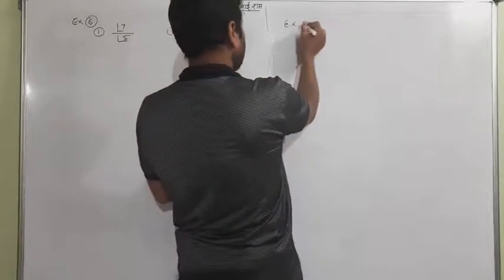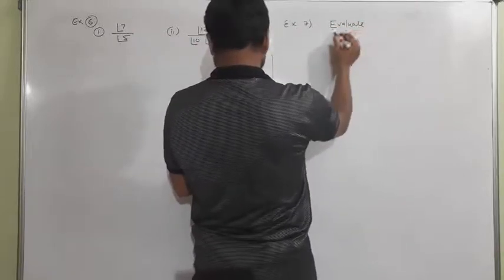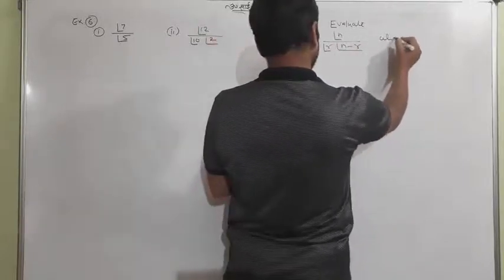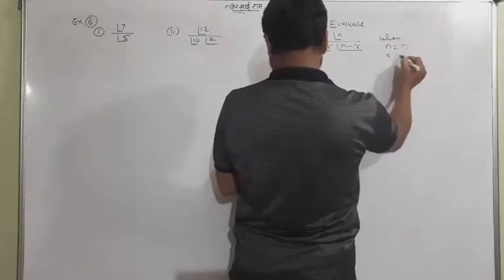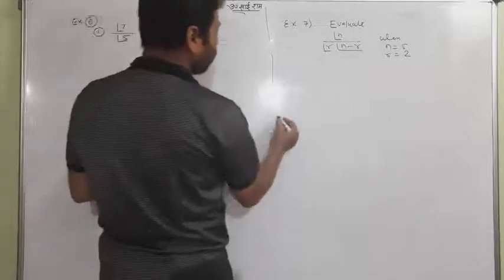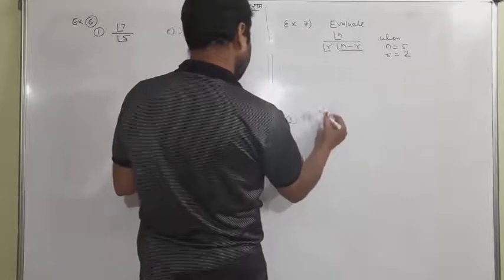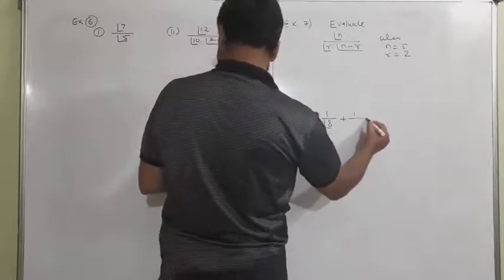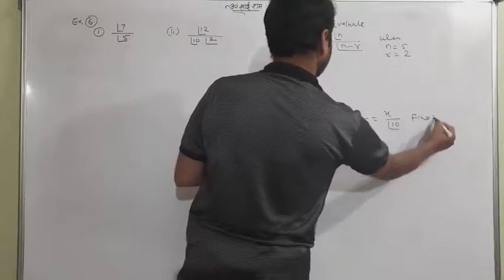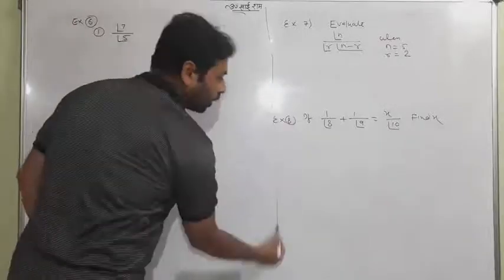Example number 7: evaluate factorial n upon r into n minus r when n equals 5, r equals 2. Example number 8: if 1 upon factorial 8, 1 upon factorial 9, x upon factorial 10, find the value of x. A very small question all are, that's why I have written all the questions on a single board.